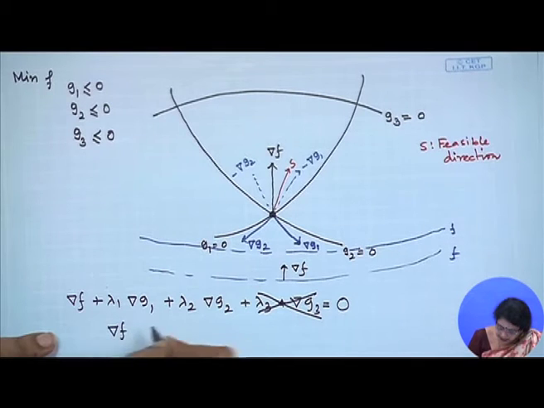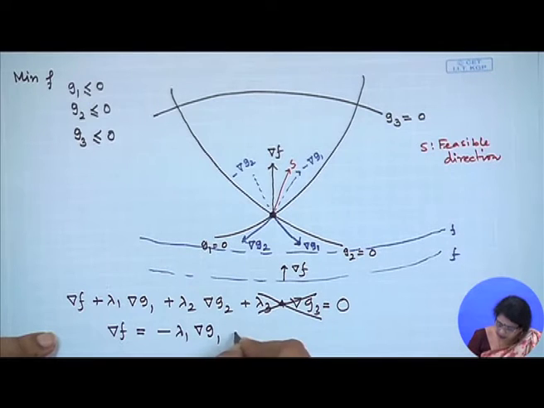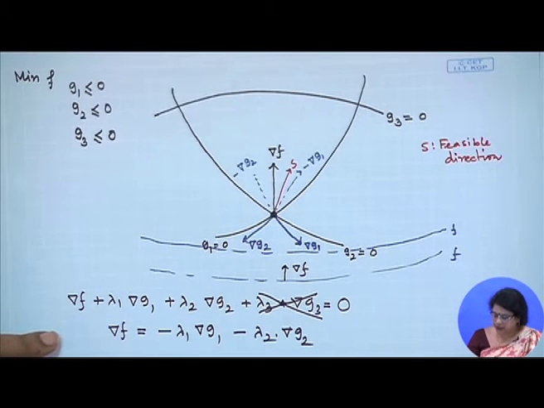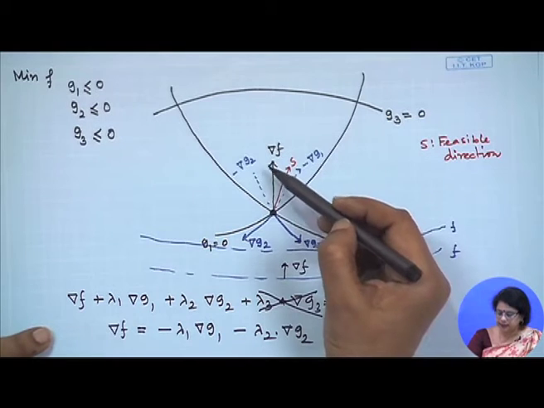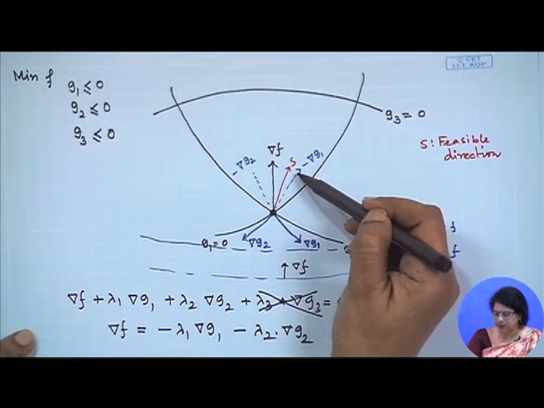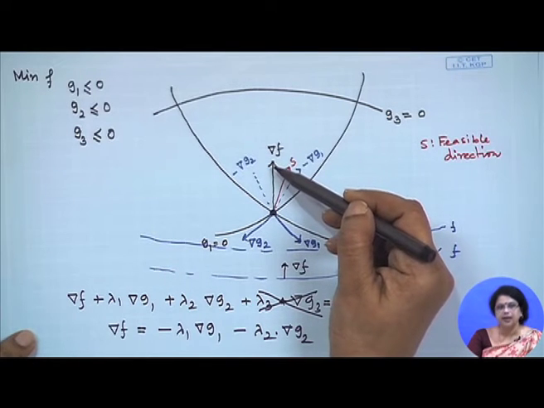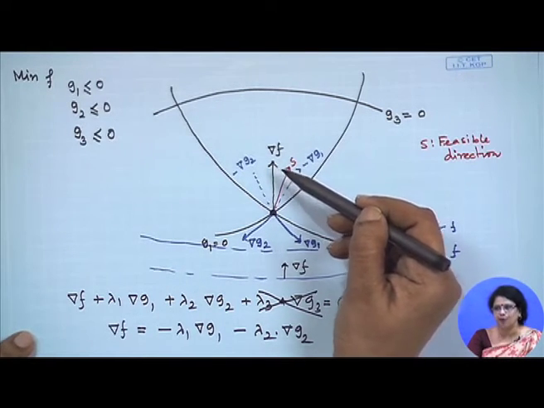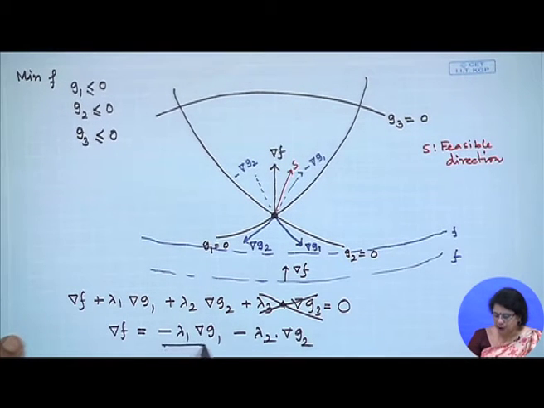We are getting grad f is equal to minus lambda 1 grad G1 minus lambda 2 grad G2. There is no problem, but if I just see here, what exactly we could see is that grad f can be represented as a combination of grad G1 and grad G2 with the minus sign. That is quite acceptable to you. What else can you say?